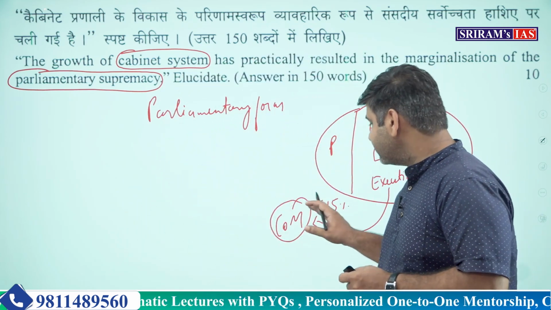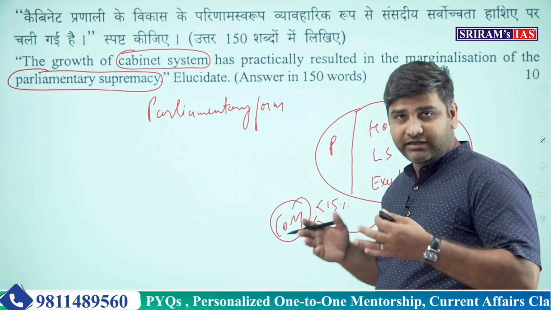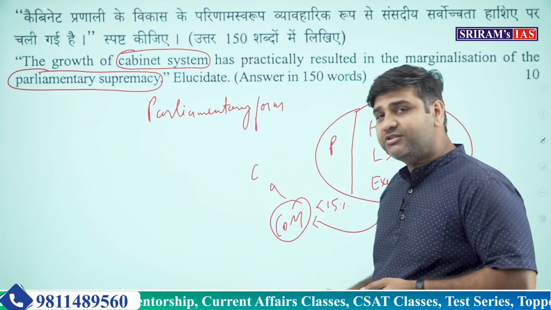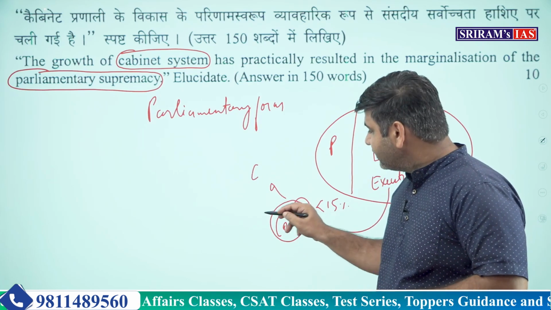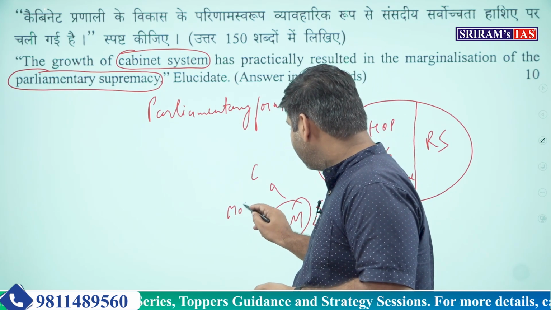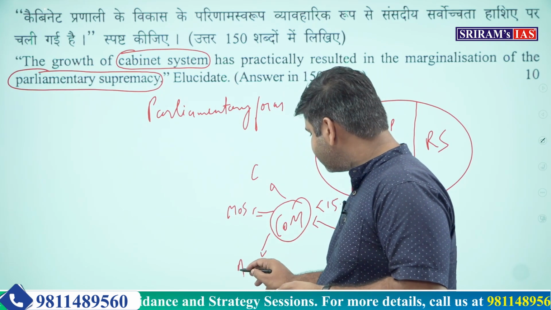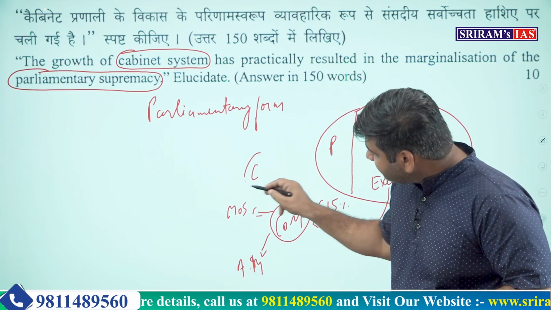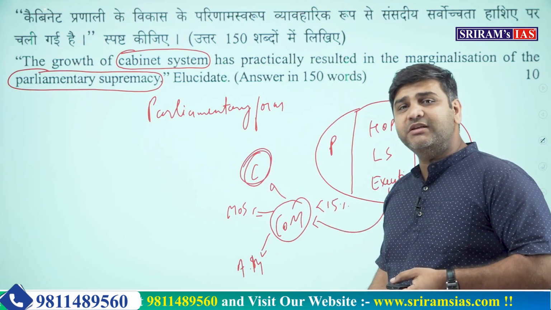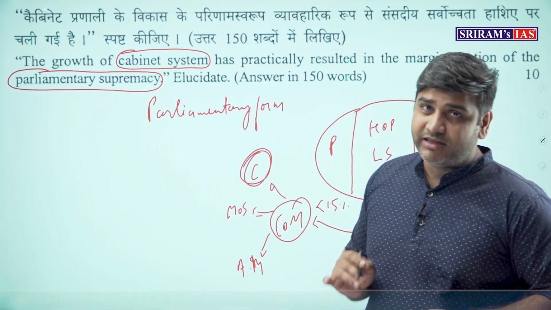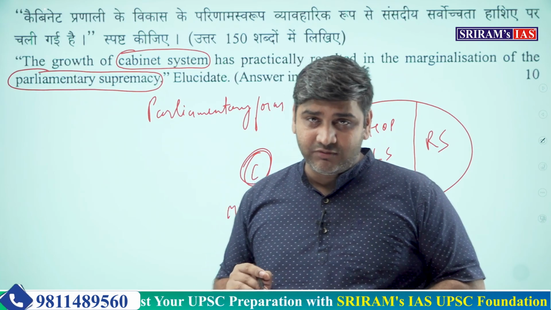Out of this 15% council of ministers, there are three kinds of important ministers. One is the cabinet minister, ministers of the cabinet rank, then the ministers of state, and also assistant ministers. But this cabinet, the ministers of cabinet rank, they are the strongest body in the parliamentary form of government.